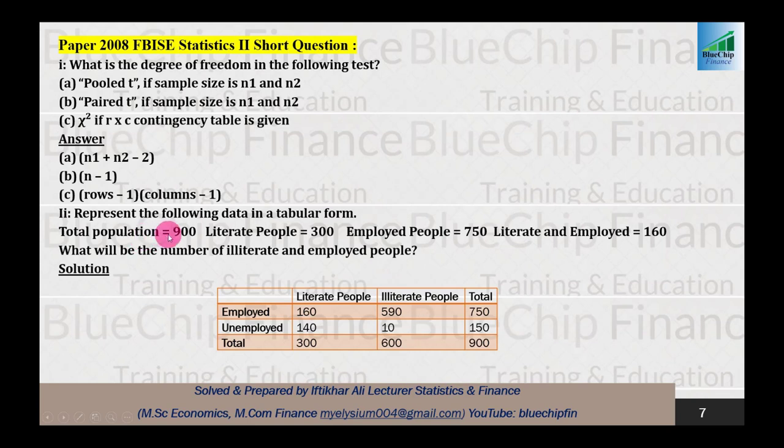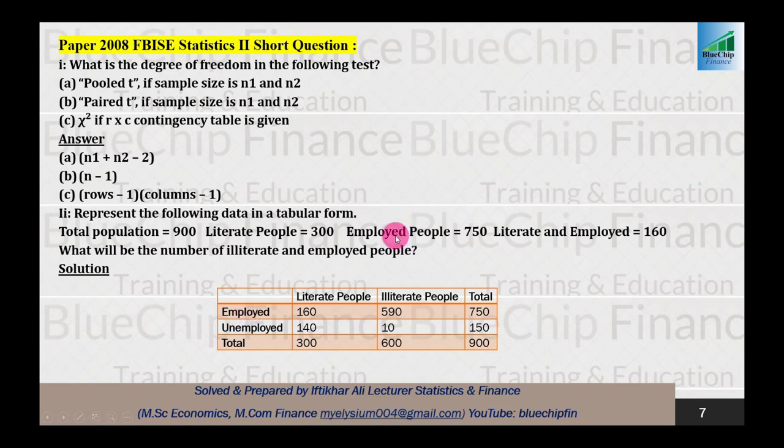Total population, as you know, the total will be placed here, which is equal to 900. And there are two different attributes: one is literacy and one is employment. So literate people and the opposite of literate people is illiterate people, and the second attribute is employment.